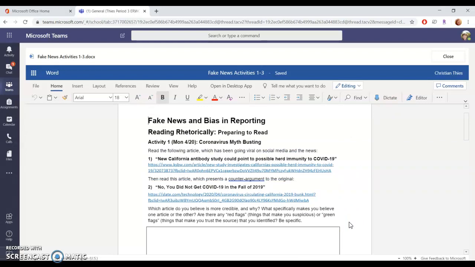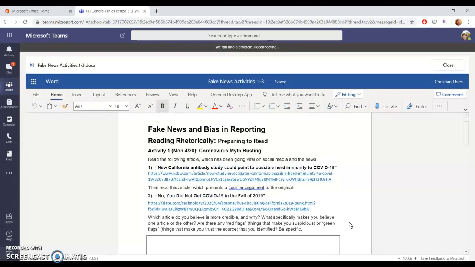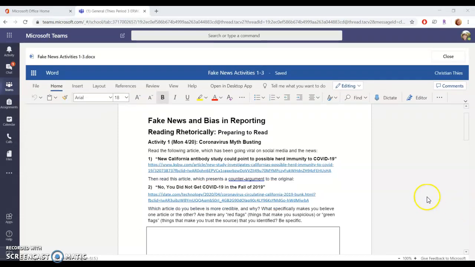Let's go through each activity, and I'll just kind of give you a quick breakdown on what I expect from each one. All right, first things first, let's go to activity 1. It says, read the following article, which has been going viral on social media and the news. This first article says, new California antibody study could point to possible herd immunity to COVID-19. Sounds great, right? Okay, well, then read this article, which presents a counter-argument to the original.